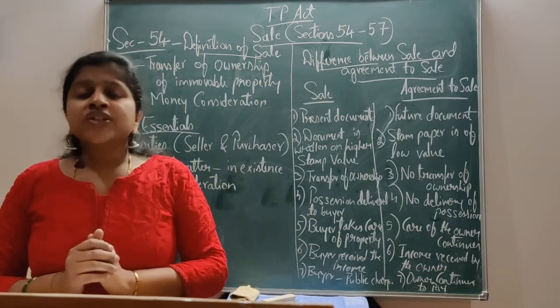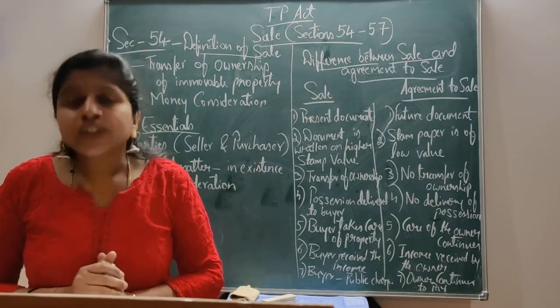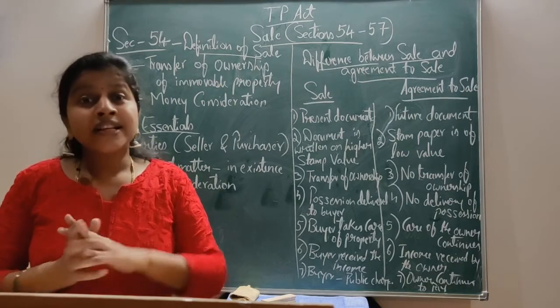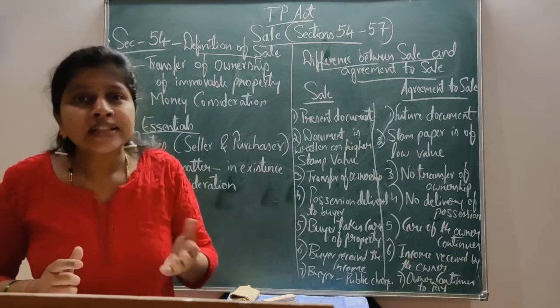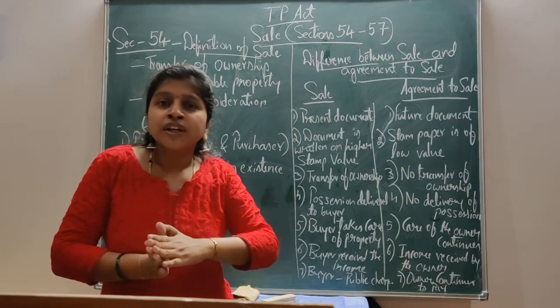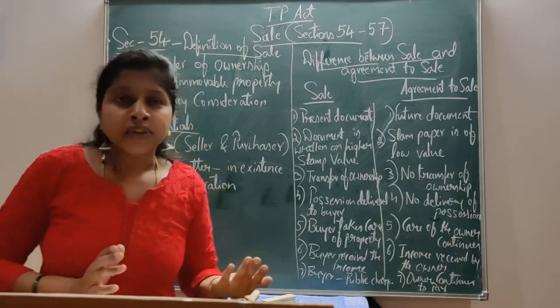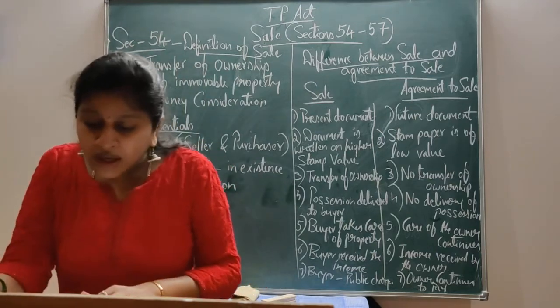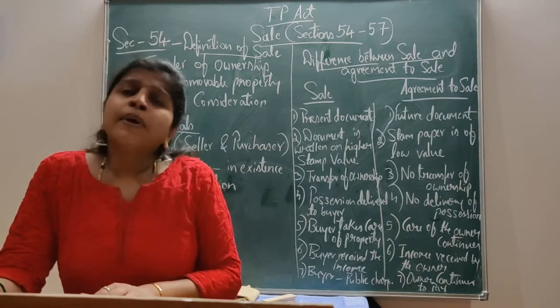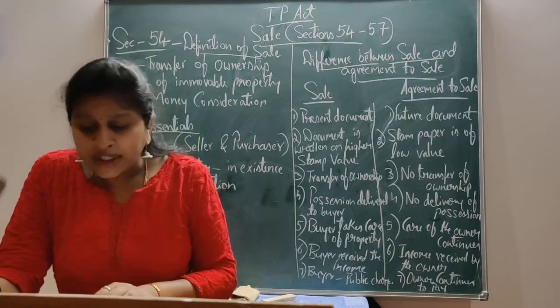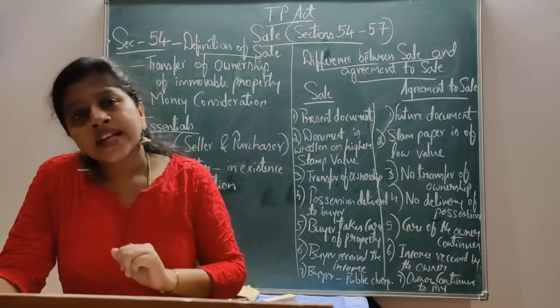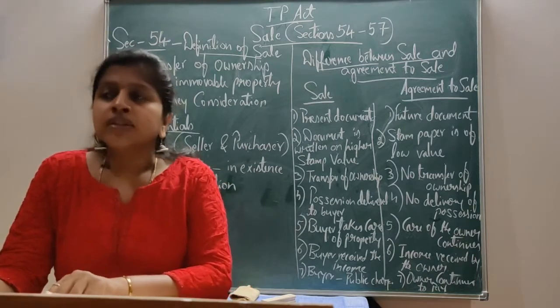Lease is a transfer of only the right of enjoyment of the property. There is no transferring of ownership under the lease, only a transferring of the enjoyment of the property to the lessee. However, the immovable property, whether tangible or intangible, must be in existence at the date of the transfer.